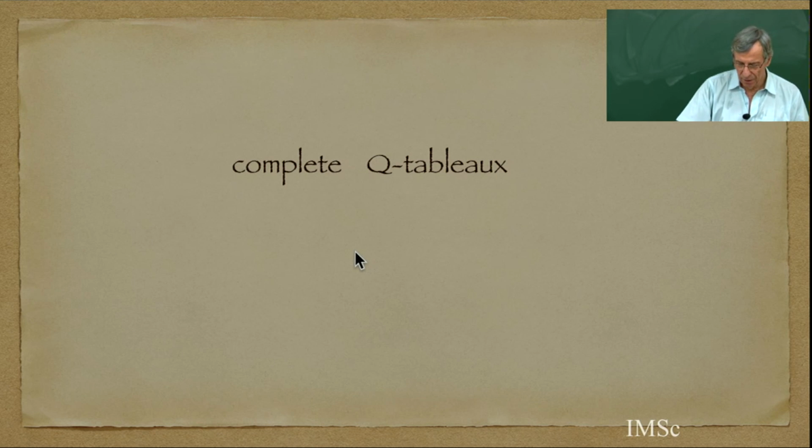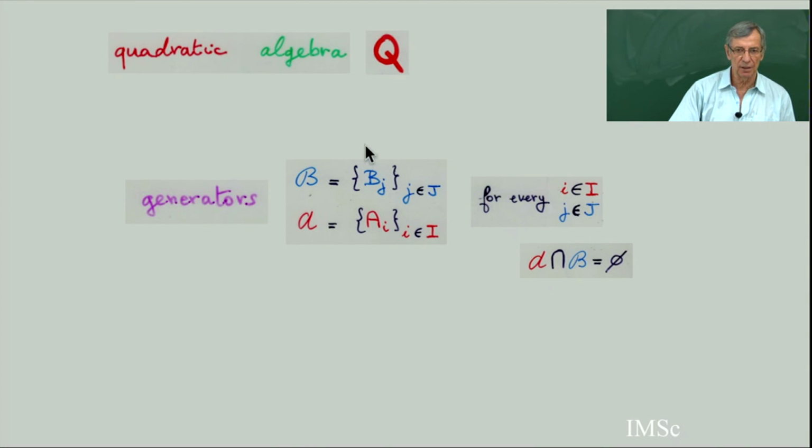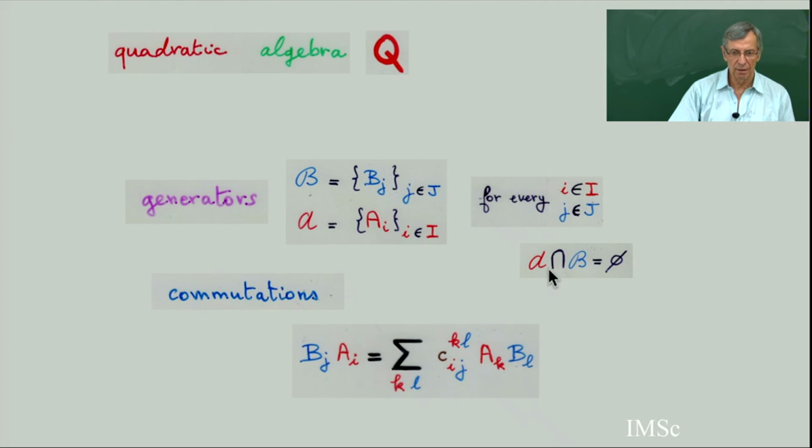So I define the general framework, the general language for this class, a complete Q tableau for a certain quadratic algebra. So I start with a certain quadratic algebra, which is defined by some generators. So I have an alphabet, a blue alphabet of letters, B_j indexed by J. I have a red alphabet, A_i indexed by I. So you have many blue letters, many red letters, and the two alphabets' intersection is empty. There are different alphabets.